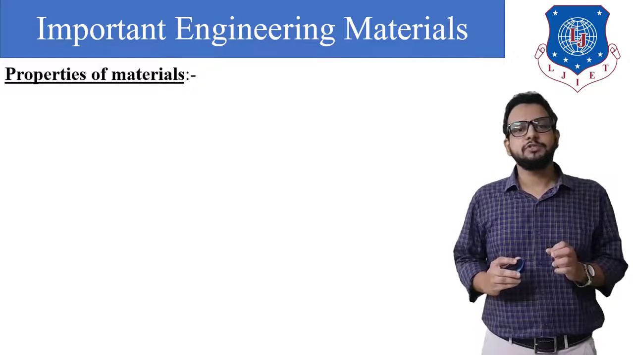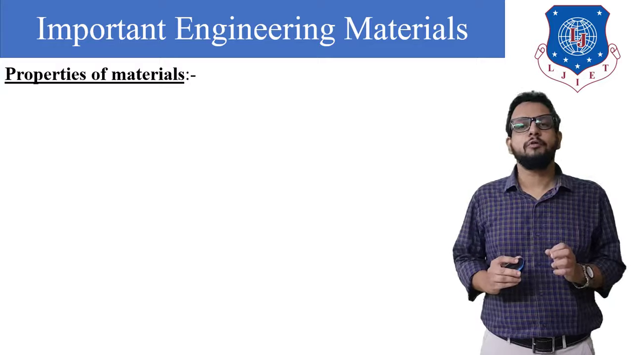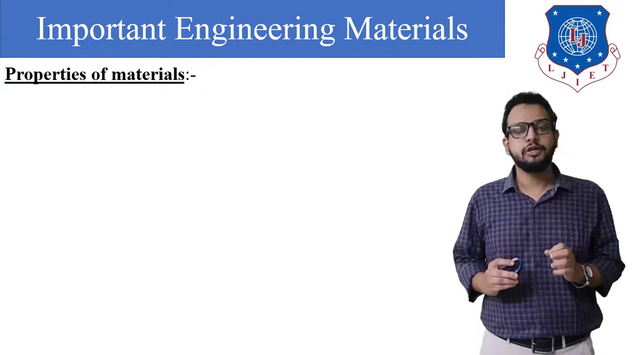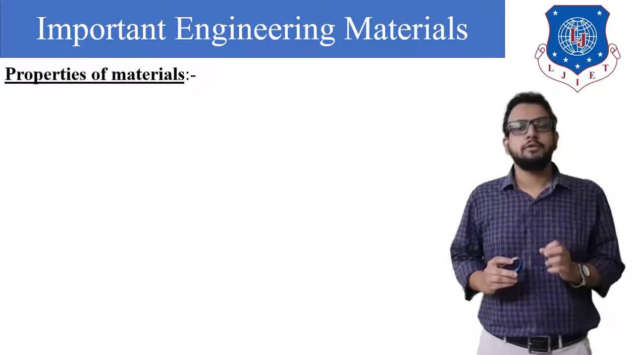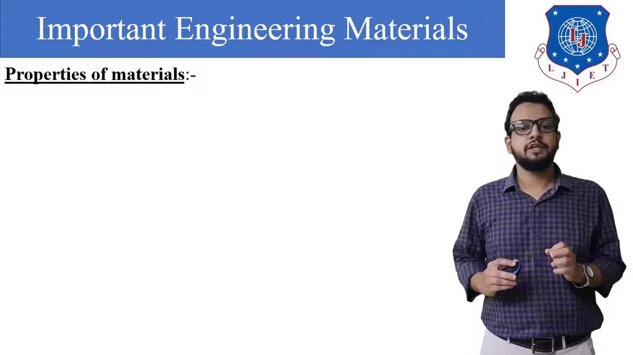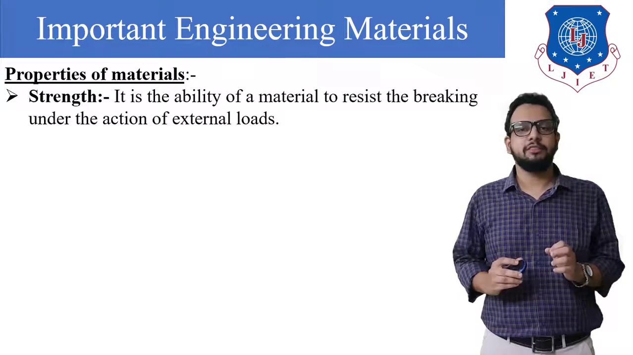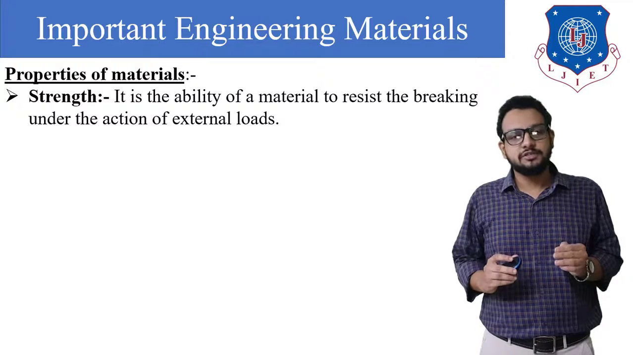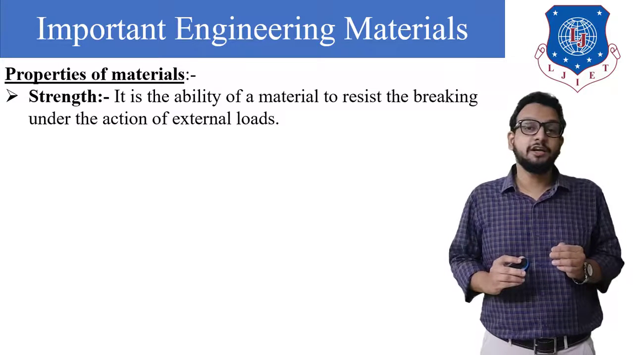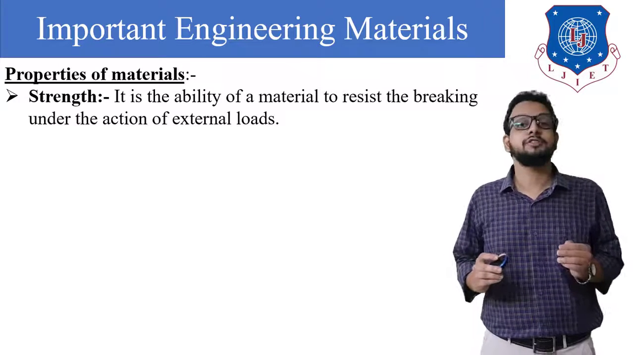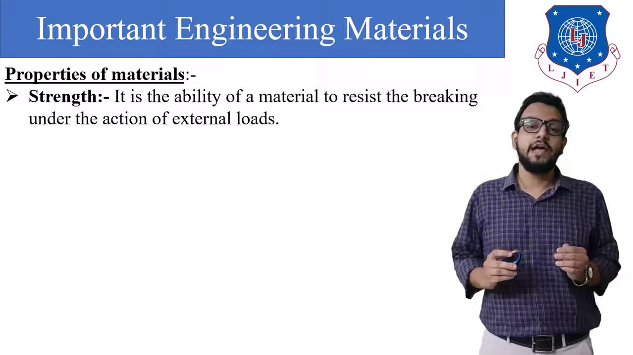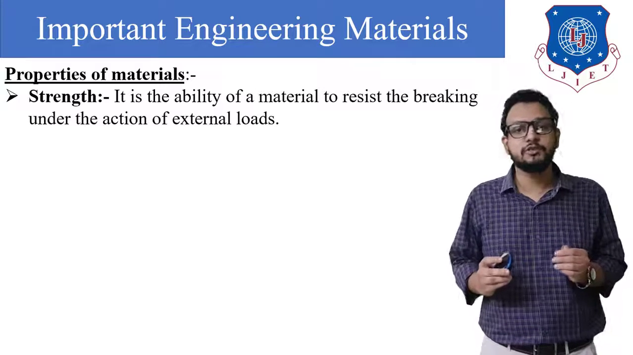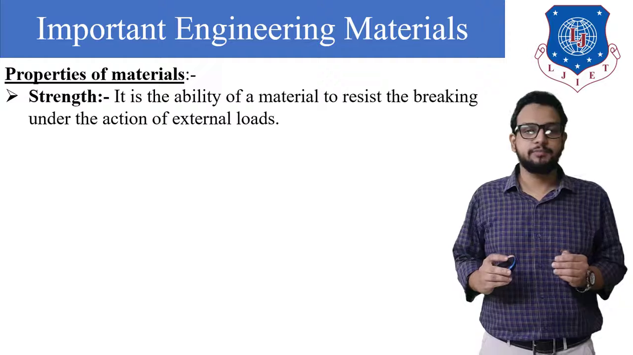Now next we need to see properties of our engineering materials. So there are different properties of engineering materials. Let's see that. First, strength. As the name itself suggests, strength is the ability of a material to resist breaking under the action of external forces or external loads.